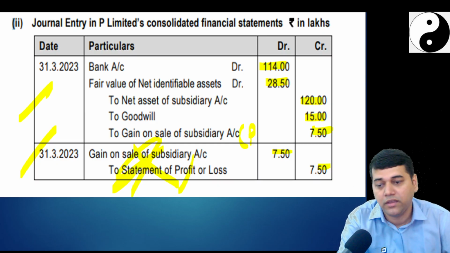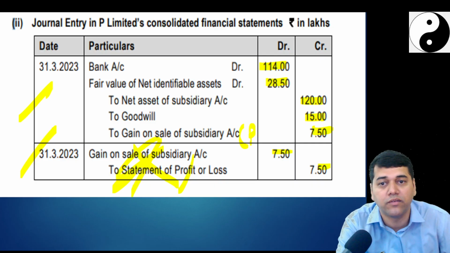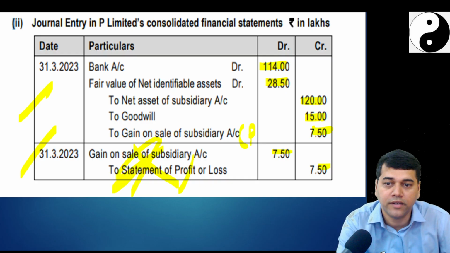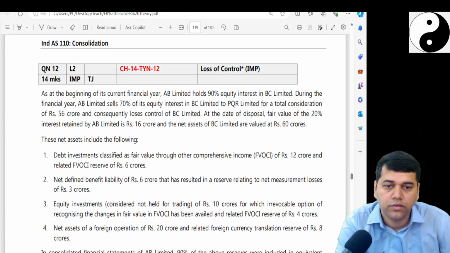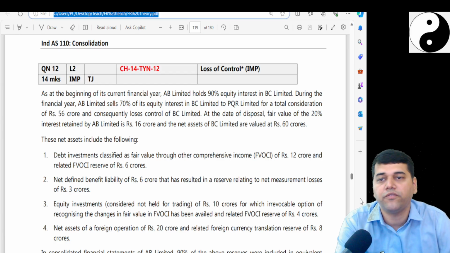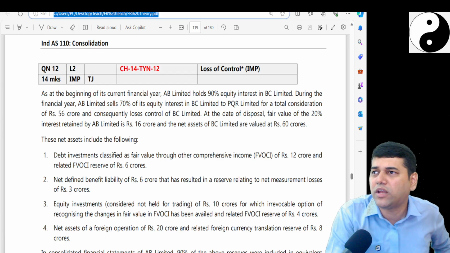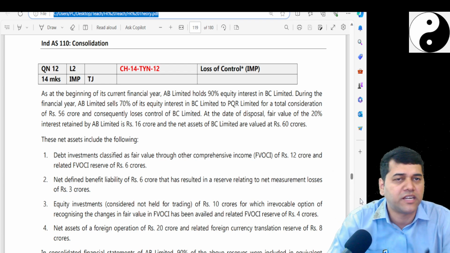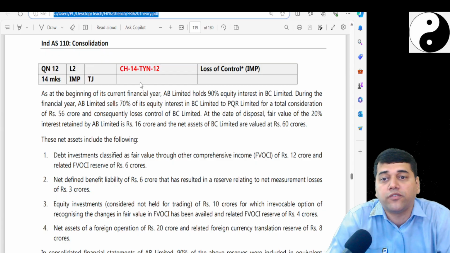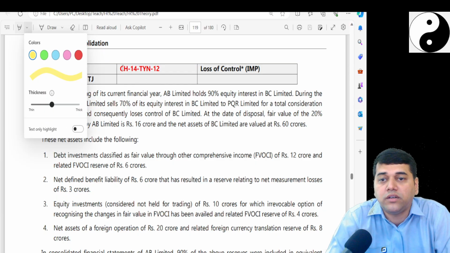Followed, no? Yes, there's one last theory question. With this, we'll wind up with this Ind AS 110. So we have discussed all the theories of Ind AS 110, which is hardly 12 questions, okay? Please practice this one first. There's one question on loss of control, which they have given in your test your knowledge 12.